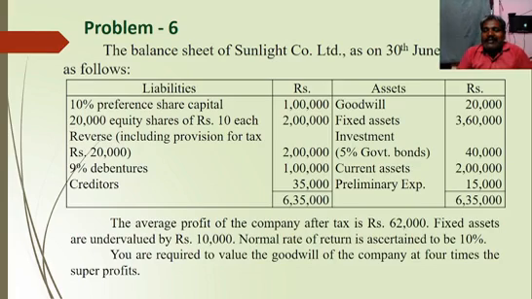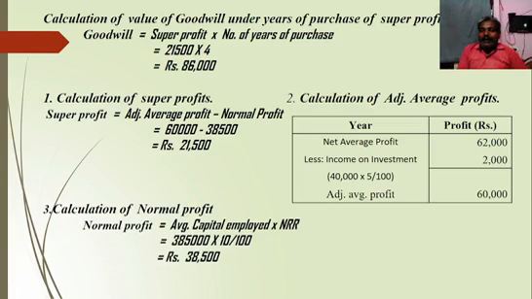That is called income on investment. It is from other business, which means it should be deducted from the average profit, right? So net average profit 62,000 less income on investment, that means 40,000 into 5%, we will get 2,000 rupees. After making that adjustment, we will get adjusted average profit rupees 60,000.